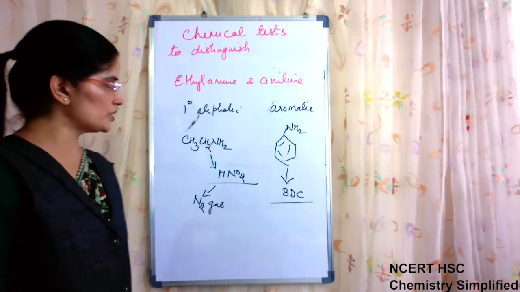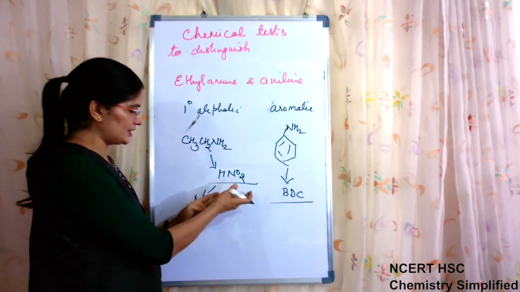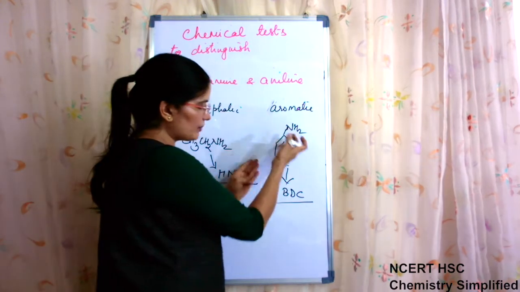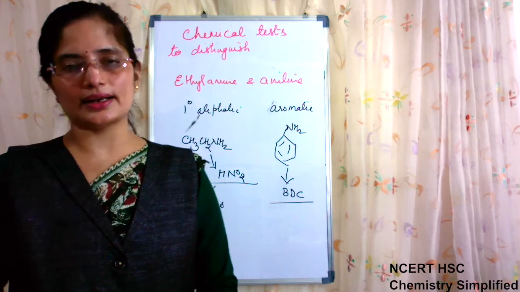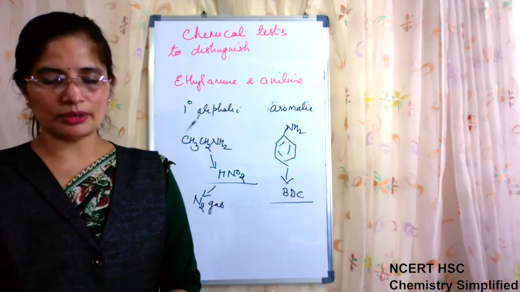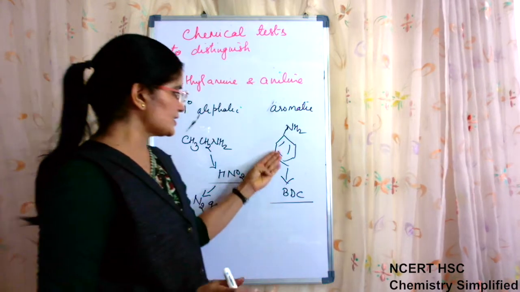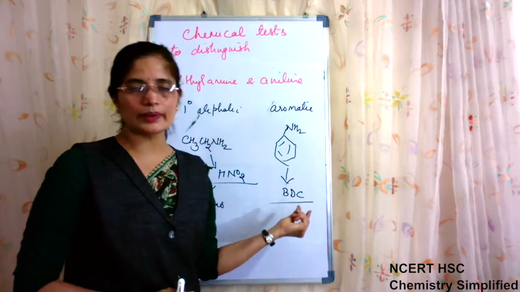So this is the test to distinguish. After treating with nitrous acid, ethylamine will become alcohol and nitrogen gas will be released. Aniline will become benzene diazonium chloride, which can further give the azo-dye test which we have done before. You just recall that the azo-dye test can be performed with benzene diazonium chloride with phenol.